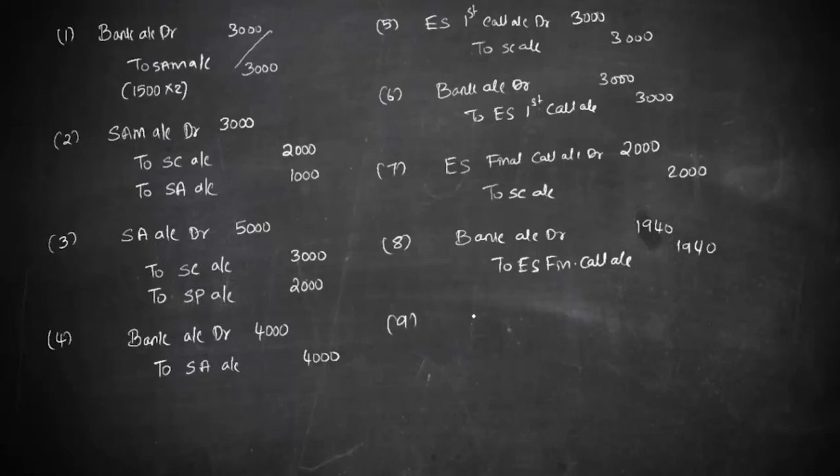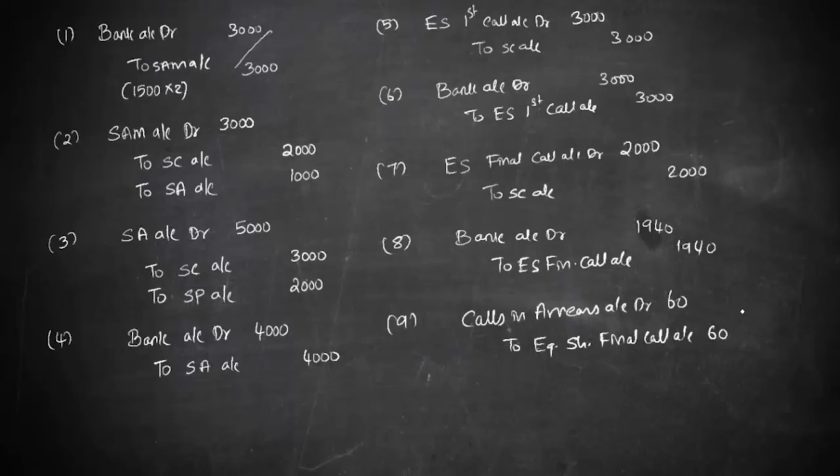The entry is going to be calls in arrears account debit, the difference is 60, to equity share final call account, 60. In that way, the arrears have been transferred to calls in arrears account. Now, there is an arrear of 60 on 30 shares.